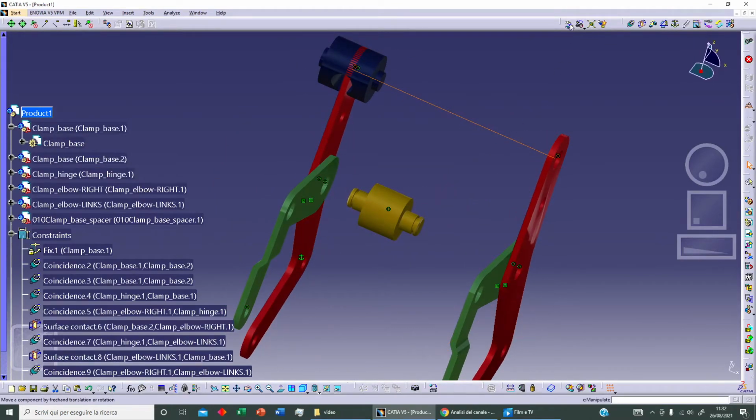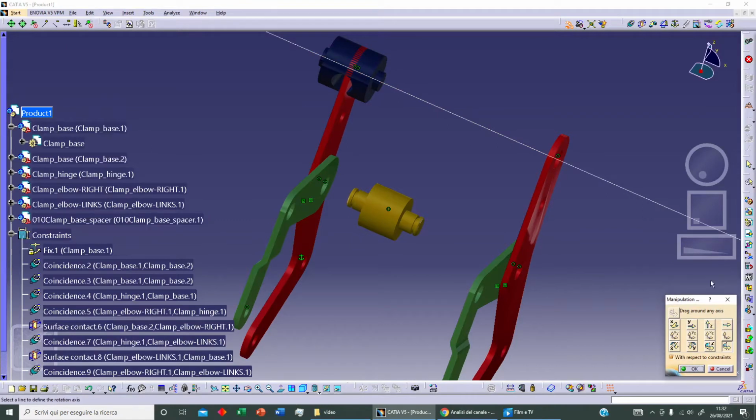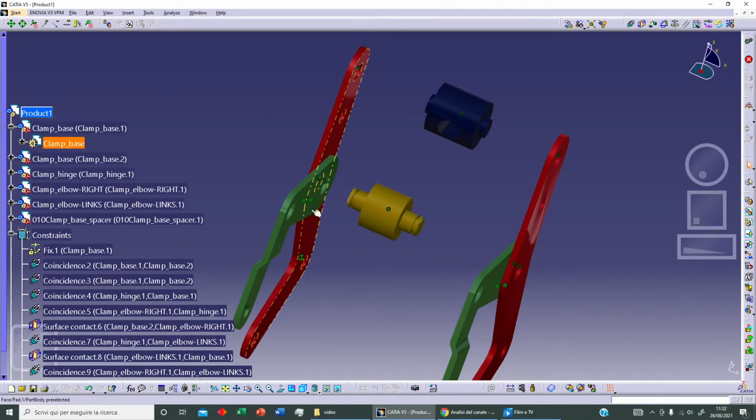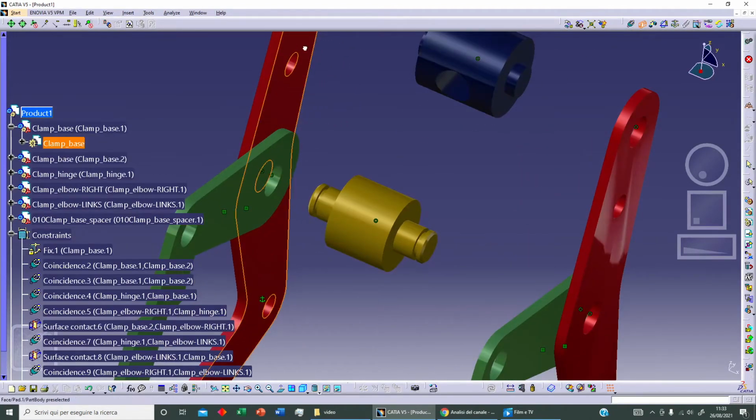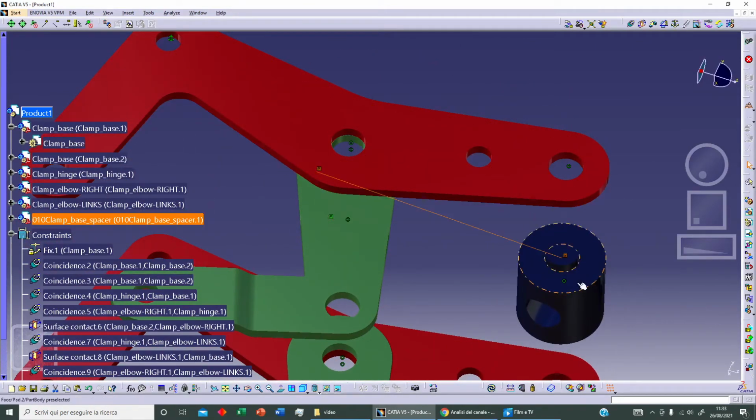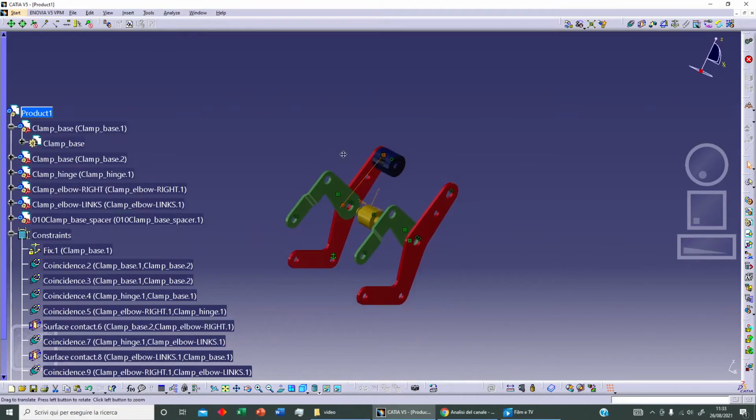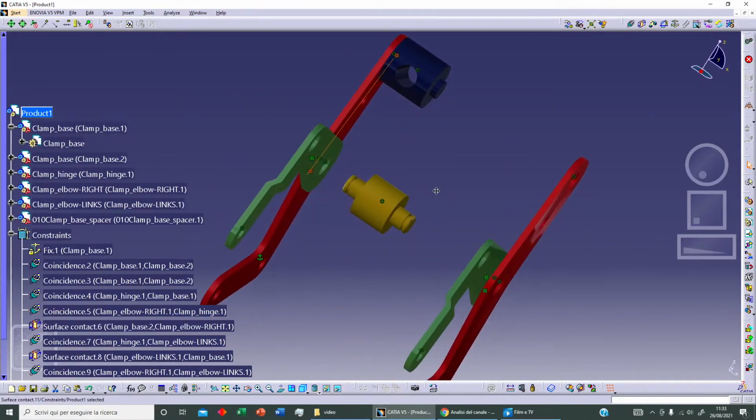and let's move this element. Okay, and as you can see here, this is our fixed part, and we can add our condition, contact constraint between this element here and this, and let's update. This is the right position. Okay,